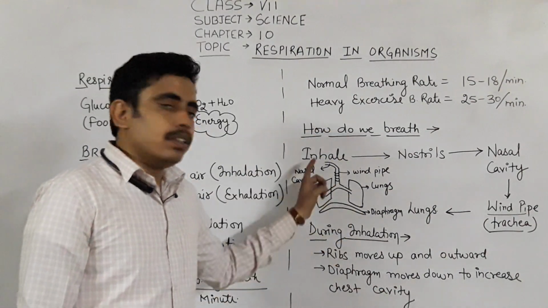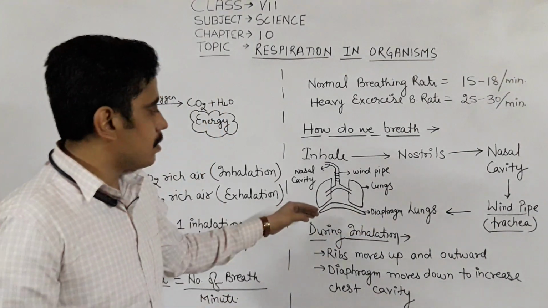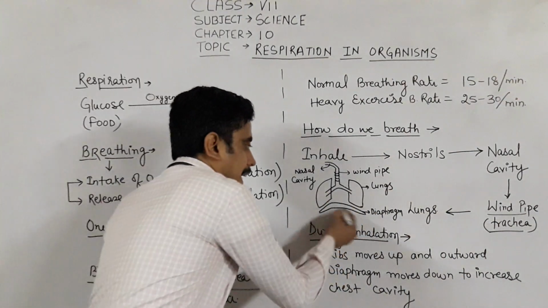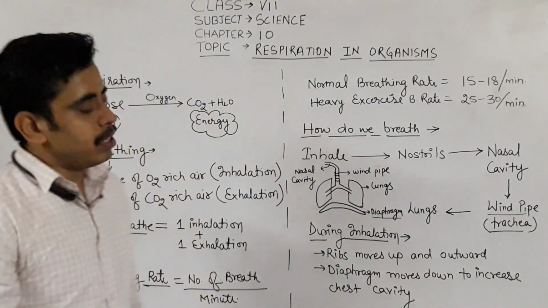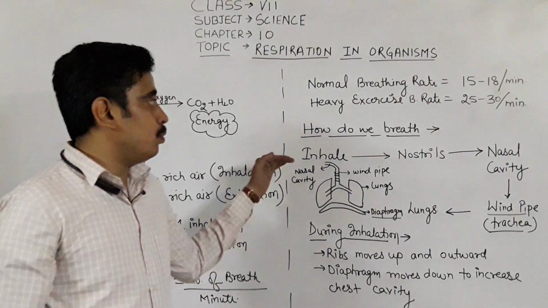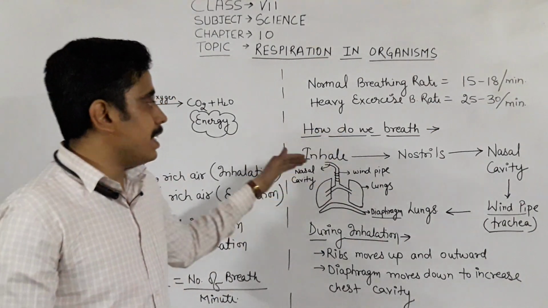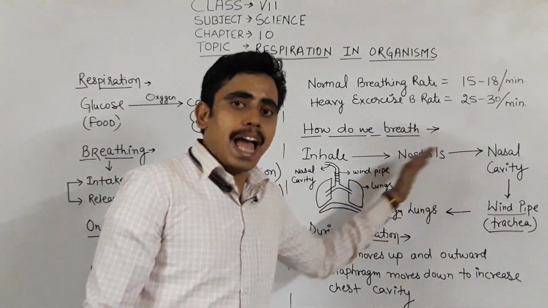From the trachea, the air goes into the lungs. Below the lungs, a muscular layer is present. That muscular layer is known as the diaphragm. We will also see the function of the diaphragm. Let's again see what is the process or what is the pathway of the air during inhalation and during exhalation.